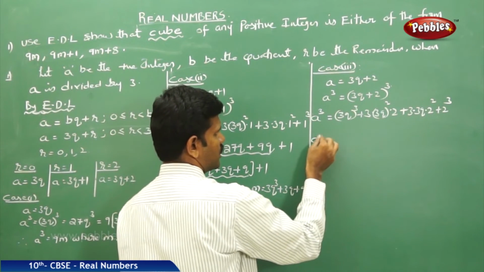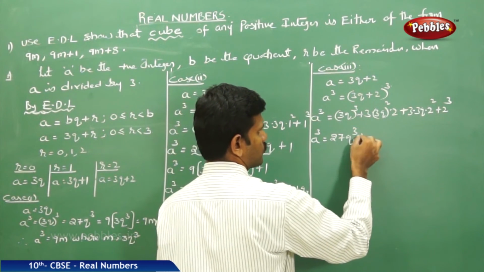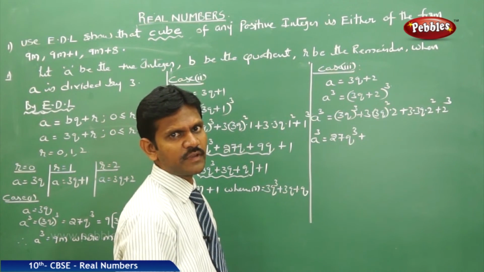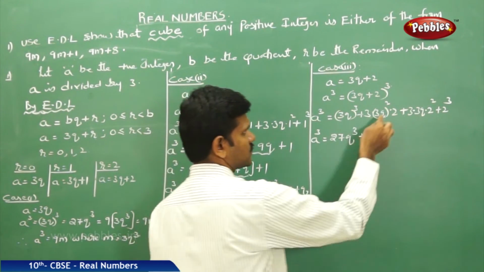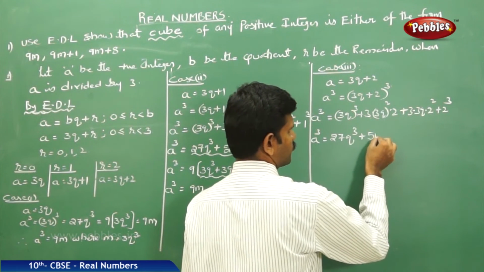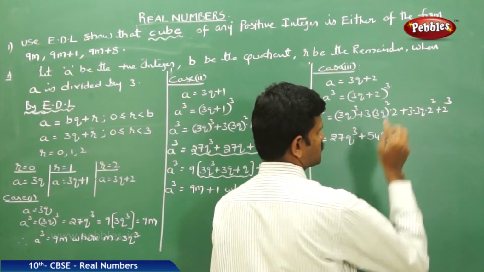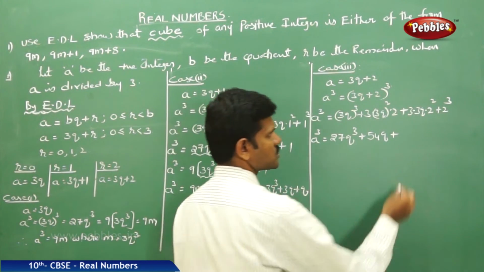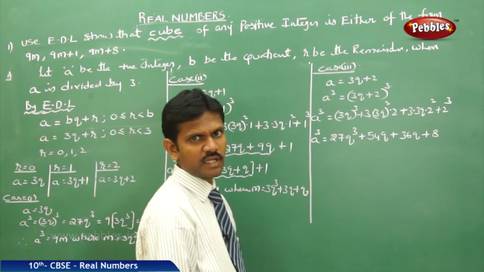That is, a cube is equal to 27q cube plus 3 square, nothing but 9, 9 3s are 27, 27 2s are 54, q square, plus 3 3s are 9, 2 square nothing but 4, 9 4s are 36, q, plus 2 cube nothing but 8.